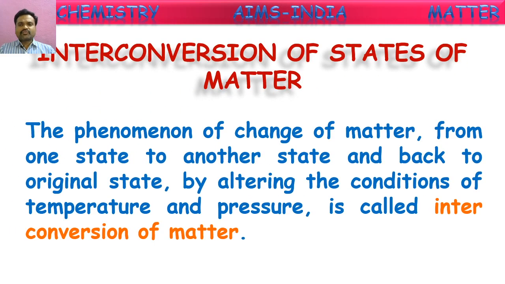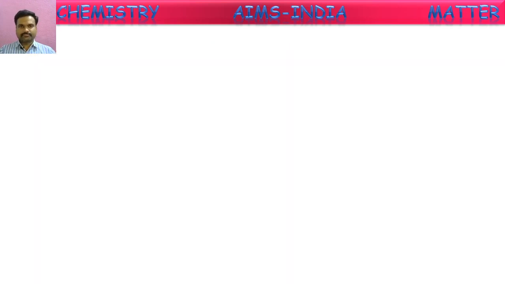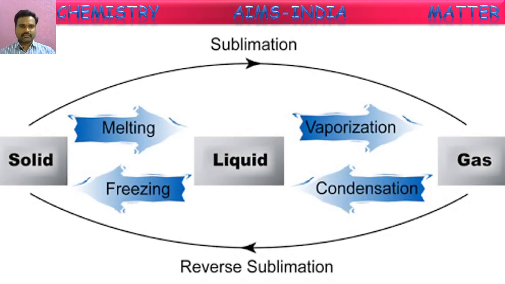The phenomenon of change of matter from one state to another state and back to the original state by altering conditions like temperature and pressure is called interconversion of matter. Yes, when we alter conditions like temperature and pressure, matter changes from one state to another state. This changing is called interconversion of matter. So this we have seen just now.